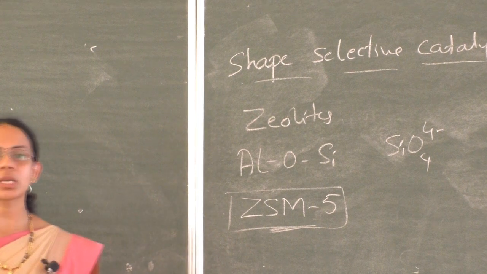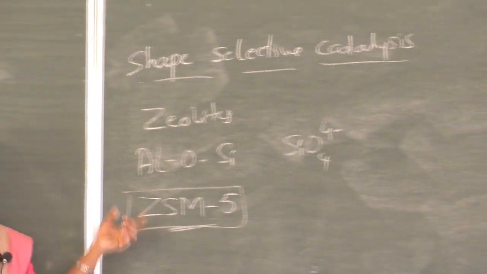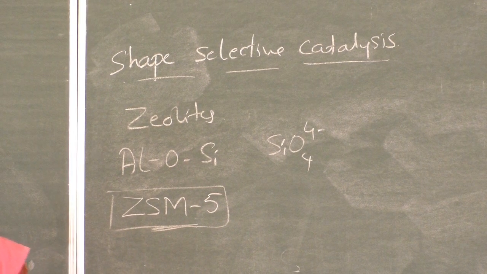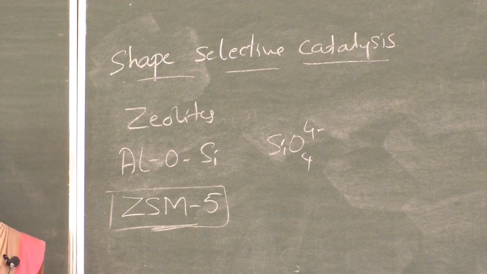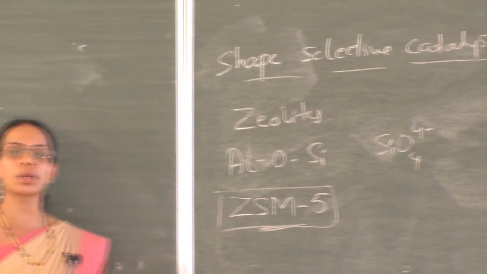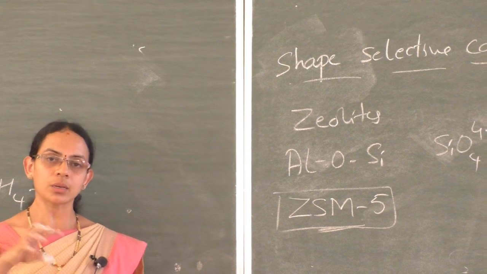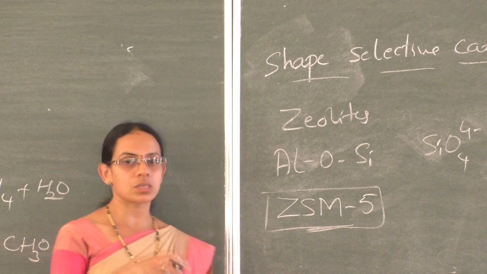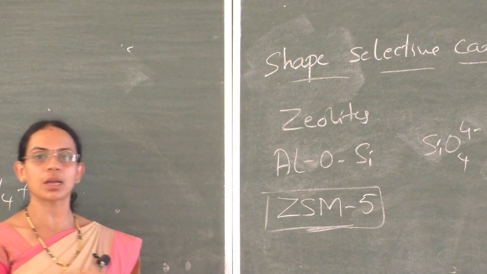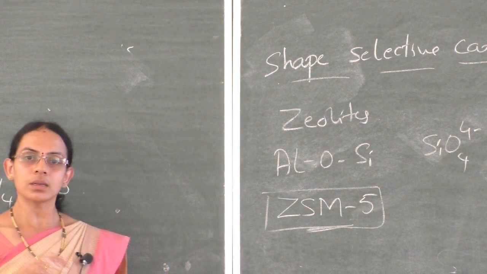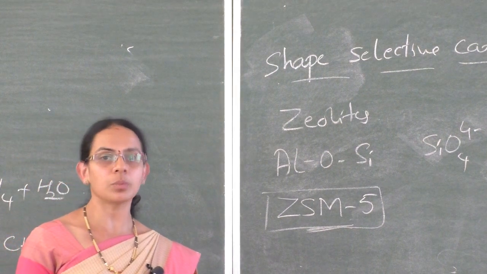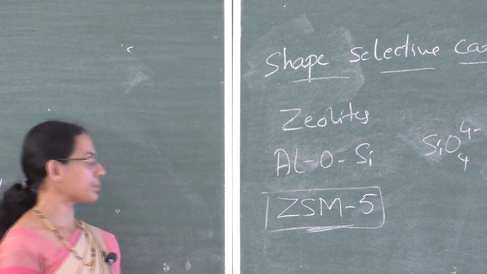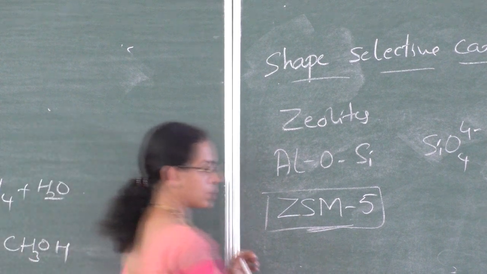So this is about shape selective catalysis. If the catalytic process depends on the pore structure of the cavities present on the catalyst and the shape and size of the reactant molecule, and if the reactant molecule has the size to fit into the pore structure present on the surface of the catalyst or zeolite, that zeolite can catalyze that particular reaction. It should be complementary to each other. So this is about shape selective catalysis.